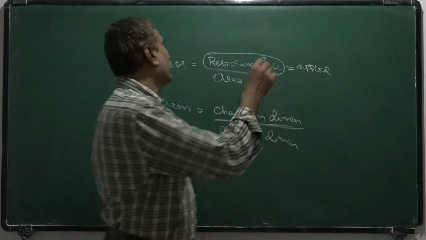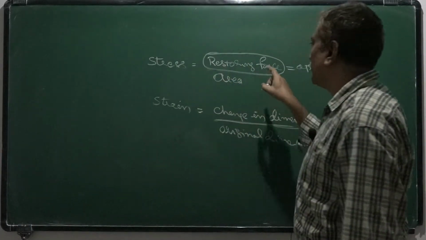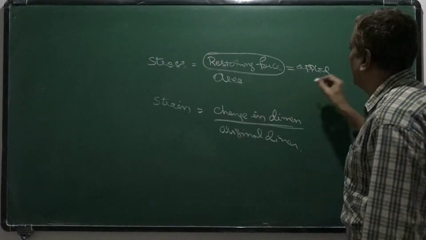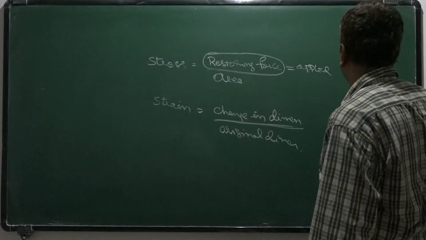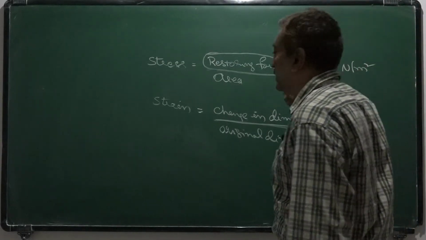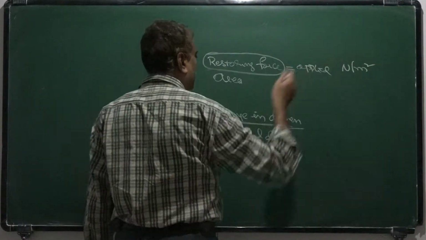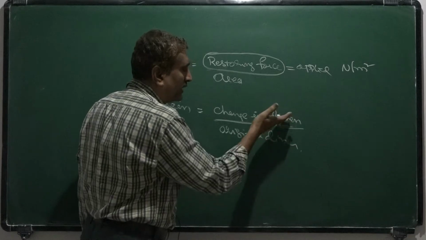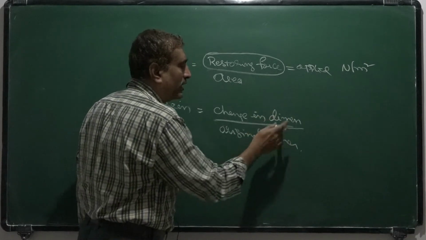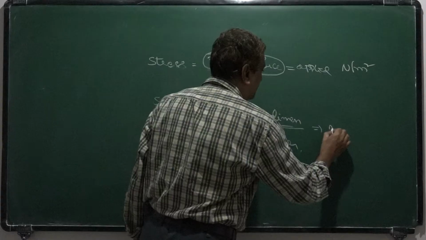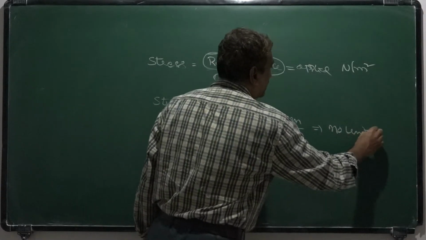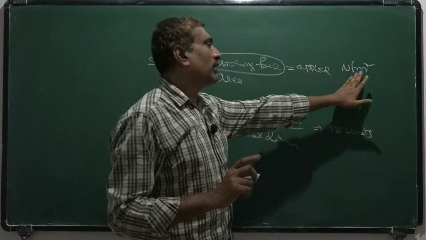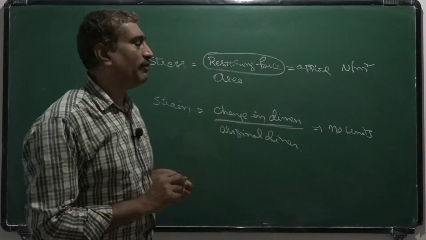The unit of stress, which is restoring force per unit area, is Newton per meter square, or dyne per centimeter square in CGS units. Whereas strain is the ratio of the same physical quantity, so it has no units. Remember this: strain has no units and stress has units of Newton per meter square.